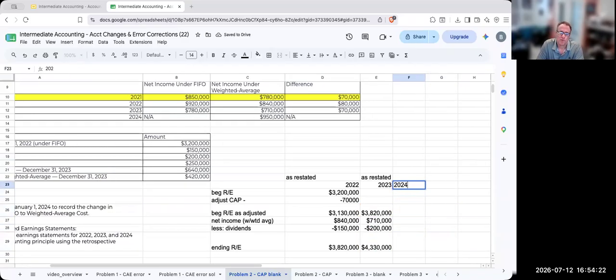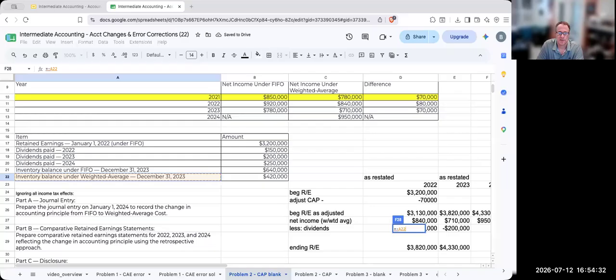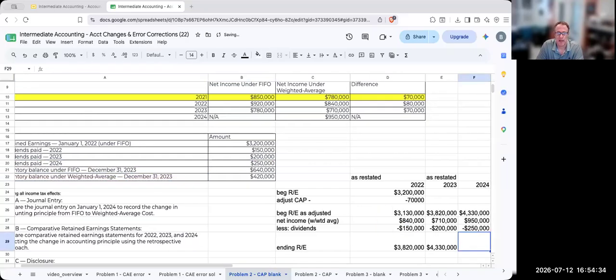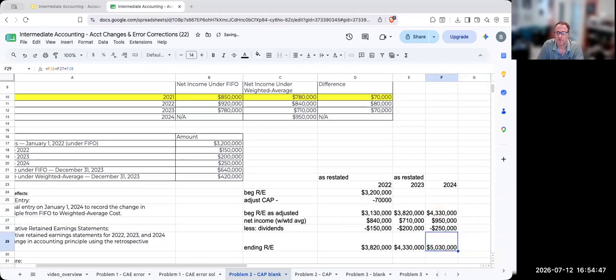4,330,000. For 2024, my beginning retained earnings is the prior ending. My net income is going to be 950,000, and my dividends paid are going to be 250,000. Again, my ending retained earnings is going to be my beginning of 4,330,000 plus my net income minus my dividends, for 5,030,000.